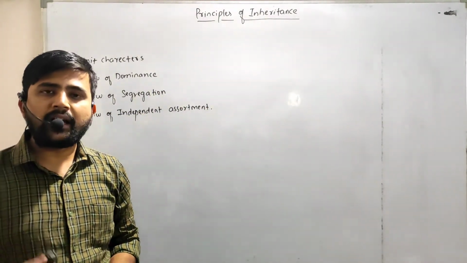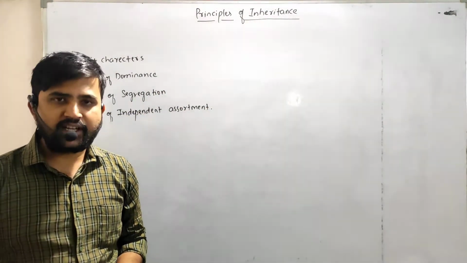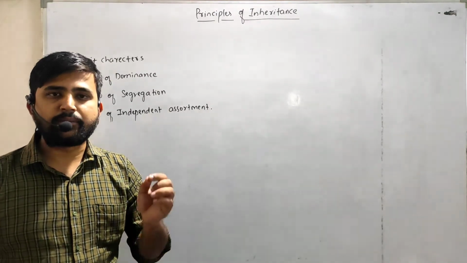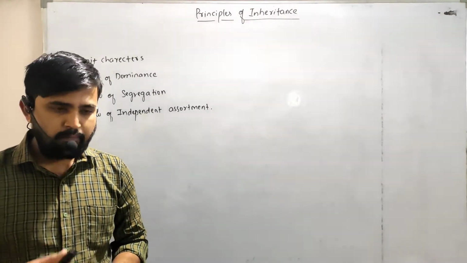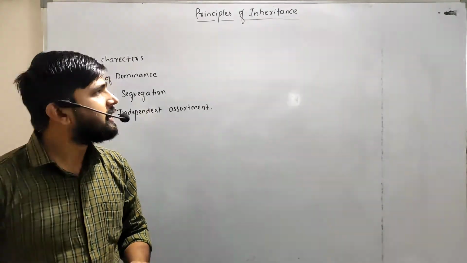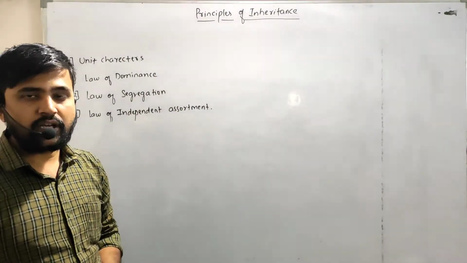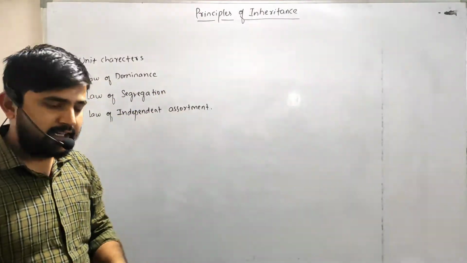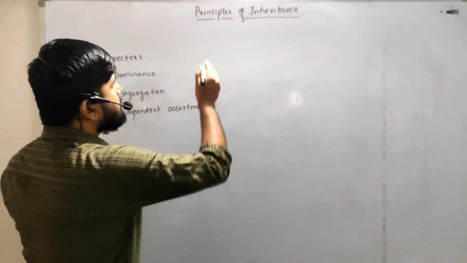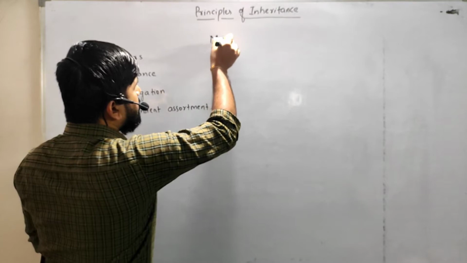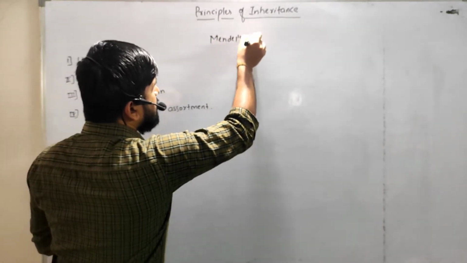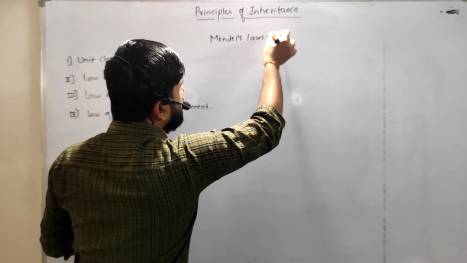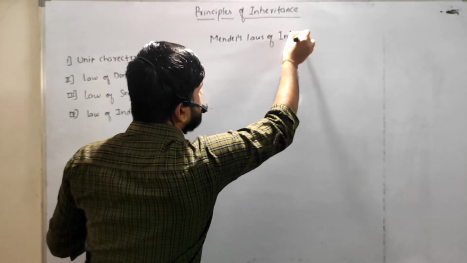Based on his hybridization experiments using one plant, Pisum sativum, Mendel concluded some principles. Those principles are nothing but the principles of inheritance, or they may be called Mendel's laws of inheritance.